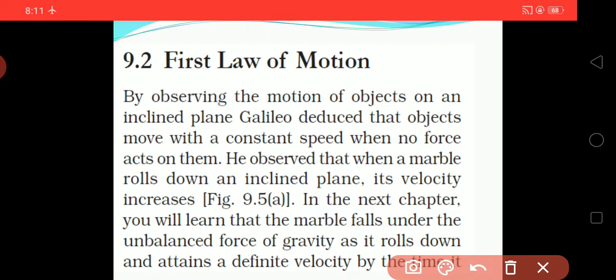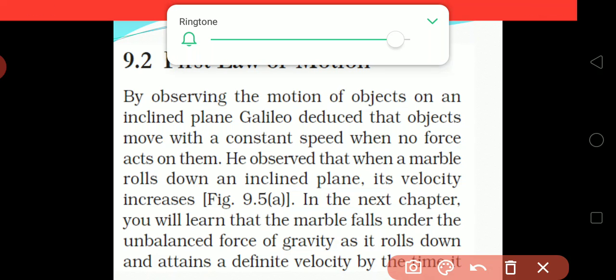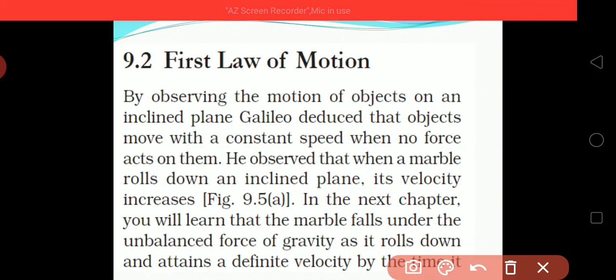First law of motion. By observing the motion of objects on an inclined plane, Galileo deduced that objects move with a constant speed when no force acts on them. When an object is moving, if it is not forced or pushed by anything, then it will move with a constant speed.